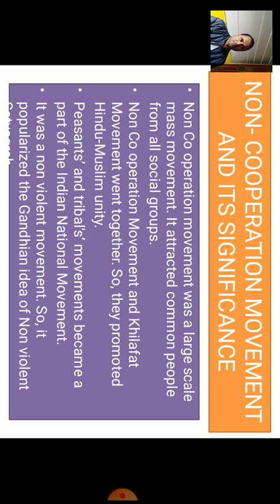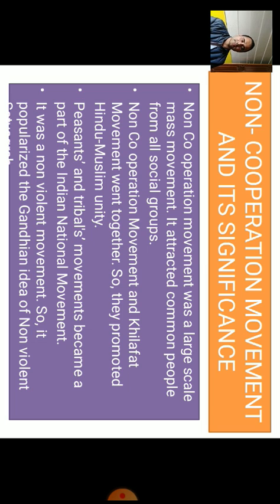In 1920, the Khilafat and non-cooperation movement ideas were adopted. In 1921, the Khilafat and non-cooperation movement was launched, and in 1922, the call of the non-cooperation movement was withdrawn.